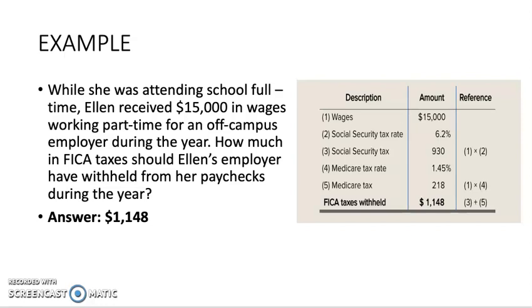This is derived by taking her wages times the 6.2% Social Security tax, arriving at $930. Then you take Medicare tax, which is 1.45% times the $15,000, which gets you to $218, and then combine the $930 plus the $218 to arrive at the total FICA tax of $1,148.